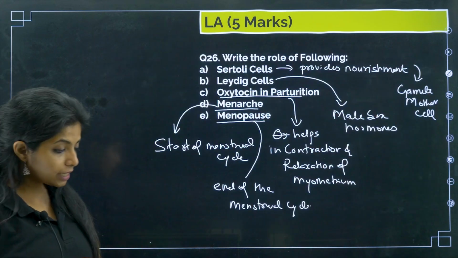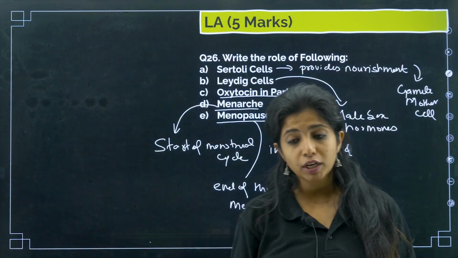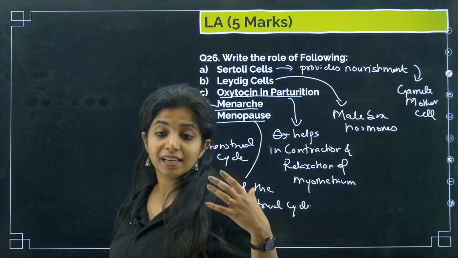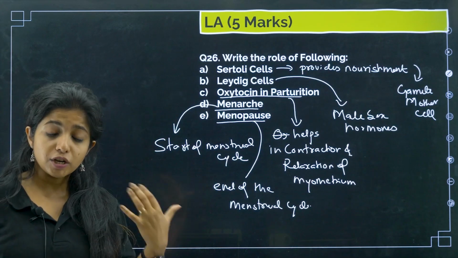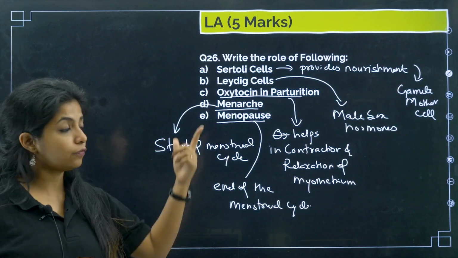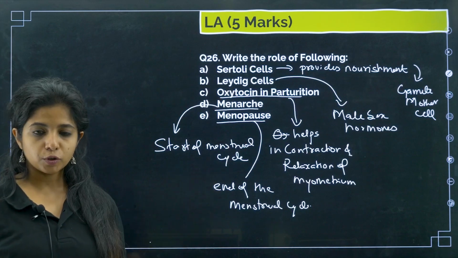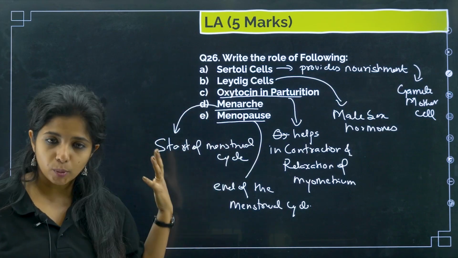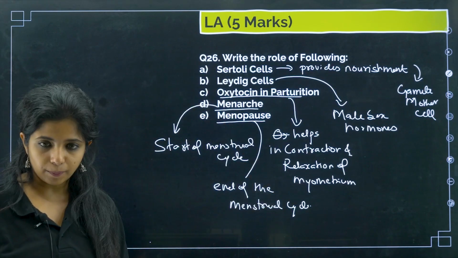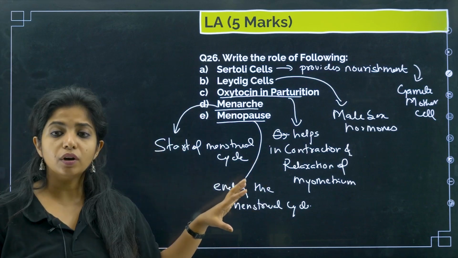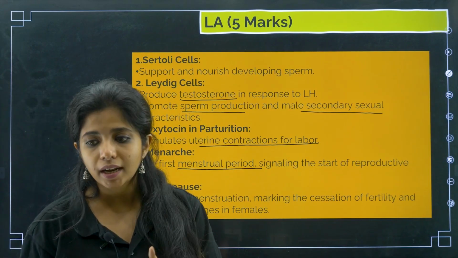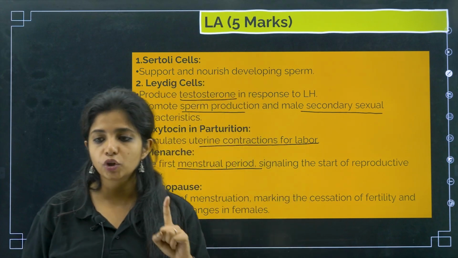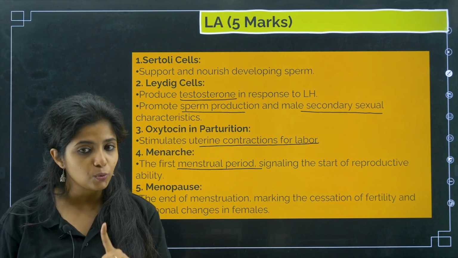So, children, these were the 26 very important questions. The menarche question is one that I made by myself because I saw there were questions asking for a one-liner definition for the following, for 1 mark each. So, I thought why not club it together and give you a 5-mark question. In that way, I can tell about all of them. Since we have already discussed, I just gave you a way in which you can write. Always remember, you have to write in points and underline the important things. If you are not underlining, you are going to lose your marks. So, please do not do that.